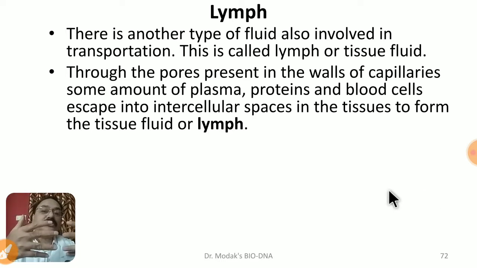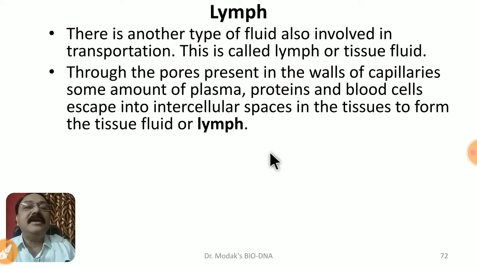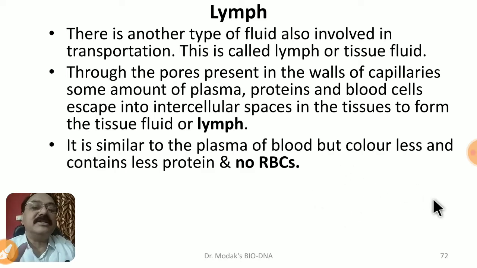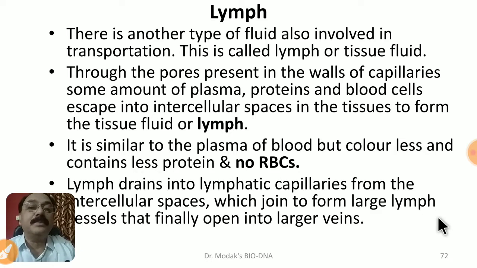Try to understand. So these are the capillaries. They are present in between the cells and tissues. Through these capillaries, the plasma oozes out. Along with the plasma proteins, blood cells like WBC all escape and spread in intercellular spaces, and this tissue fluid is called lymph. Okay, it is similar to the plasma of the blood, but it is colorless because it has no RBC in it, and comparatively it has less protein also.